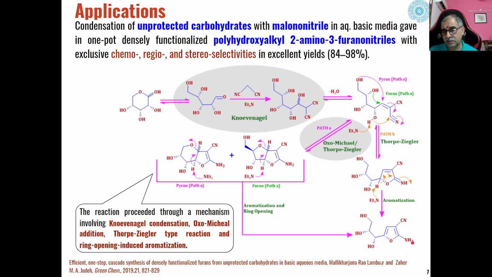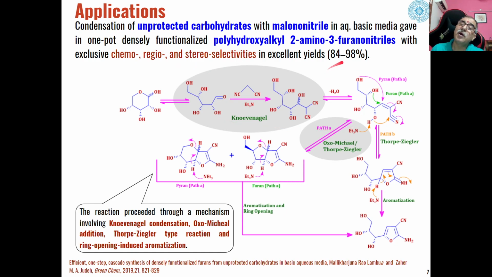nitriles or furan enamine nitriles as the products, and this is very important for synthesis of these types of compounds, which are otherwise very difficult to prepare. And these reactions have been found to be chemoselective, regioselective, and stereoselective as well.